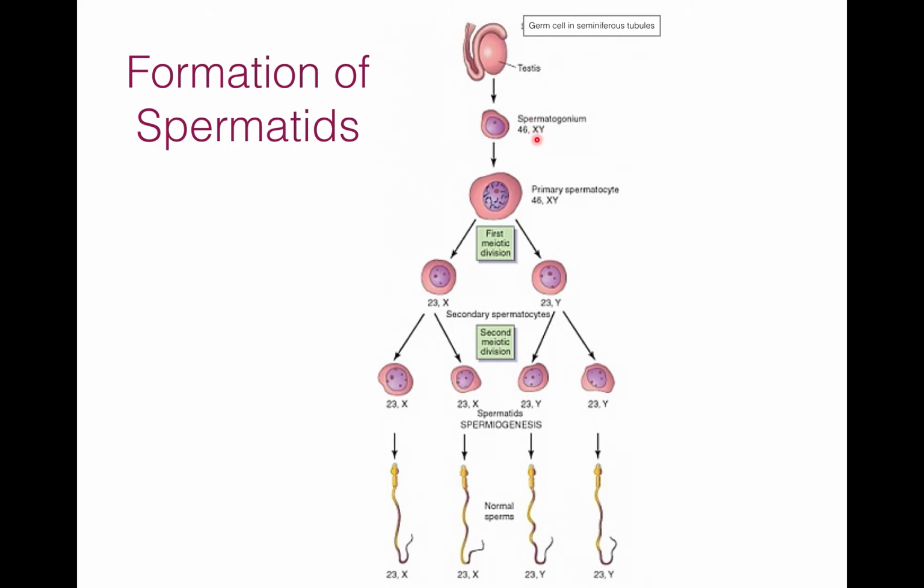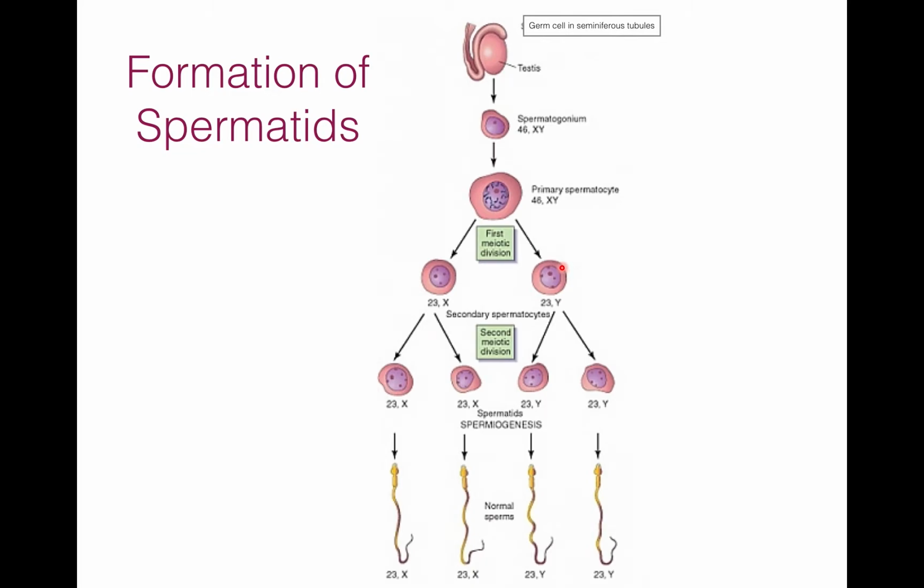The spermatogonia enlarges to form a primary spermatocyte. Hence, this stage is known as the growth phase. In this growth phase, replication of DNA also occurs. Now, this primary spermatocyte undergoes the first meiotic division.